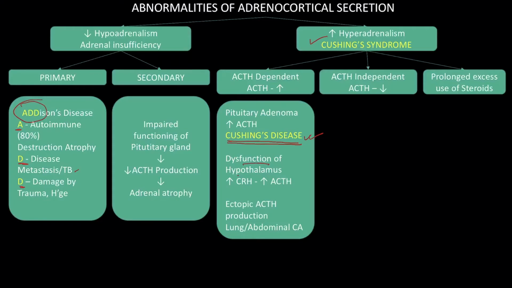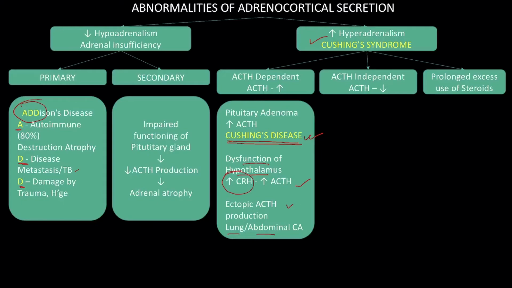Next, if the hypothalamus is not functioning properly and is producing an excess amount of corticotropin releasing hormone, then it will overstimulate the anterior pituitary to release more ACTH. And the third important cause is ectopic ACTH production, like in a lung or abdominal carcinoma, where the carcinomatous cells may be producing an excess amount of ACTH.